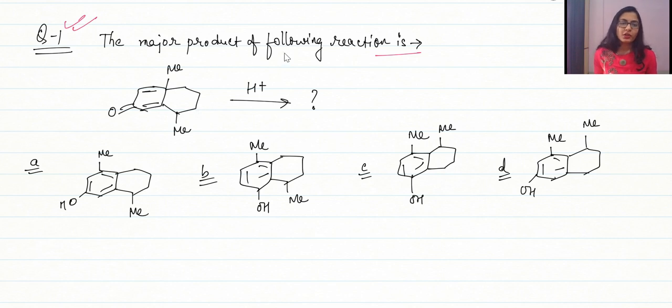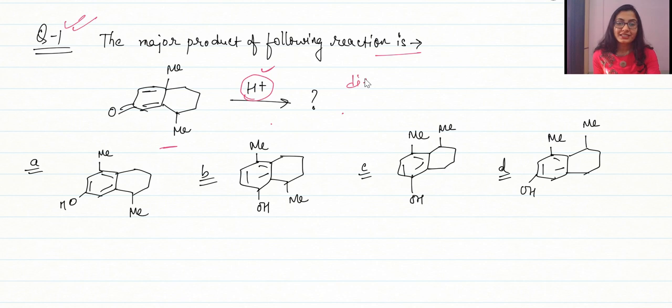Alright, so the major product of the following reaction is, so what are we given? We are given this system, and the only reagent which is given to us is our acid. So we are having acidic conditions. So what is the product? It's a very simple question, guys, and it's a direct name reaction. Okay, and this question was asked in the GATE exam only. So what you can do is just stop the video, try to think about the question, and then resume to answer. Alright guys, I hope that you have figured it out.